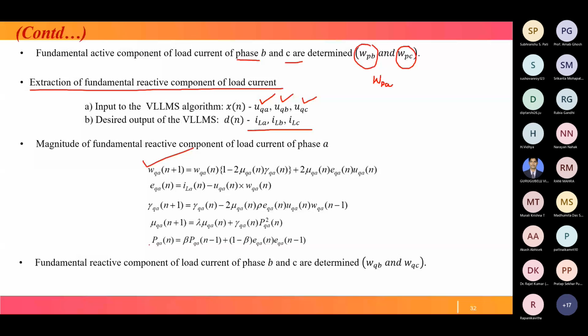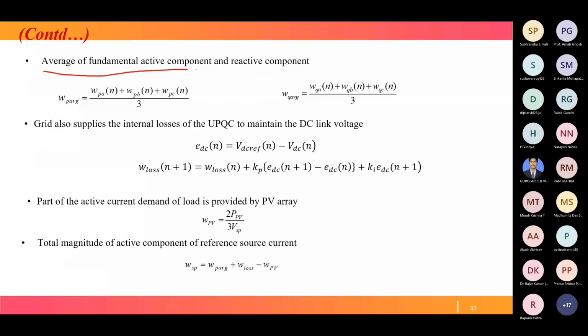So after getting this, we'll take the average. Average of fundamental active component means WP average equals all the P components WPA, WPB, WPC divided by 3, and WQ average equals all the Q components' sum divided by 3. So in this way, we find the average of the fundamental active and reactive components.